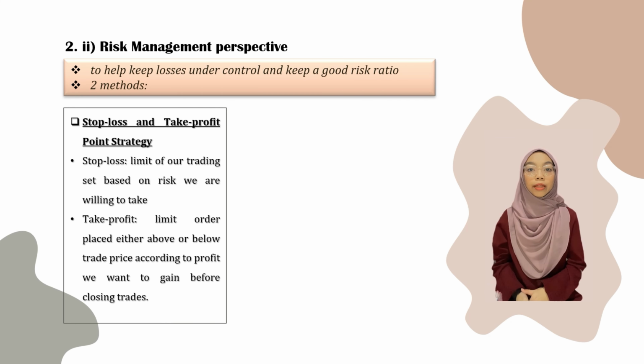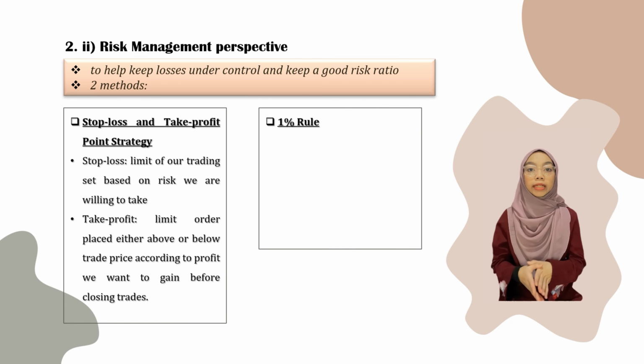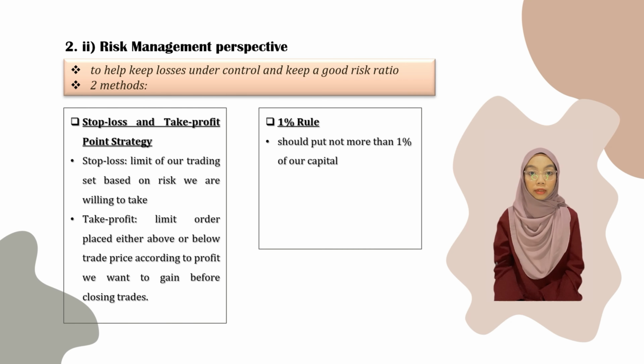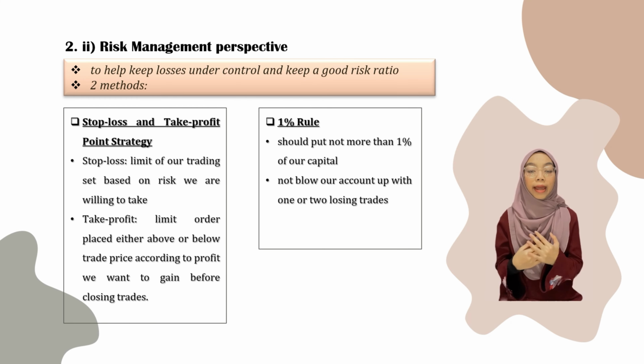Secondly, we can consider the 1% rule. Risking all 1 million in a single trade will increase the risk. Hence, we should put not more than 1% of our capital. Taking small risks will not blow our account up with 1 or 2 losing trades, and the probability of surviving is high.